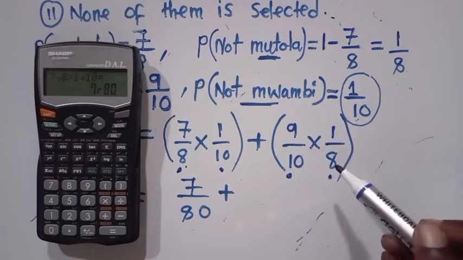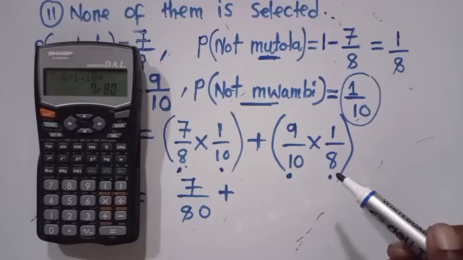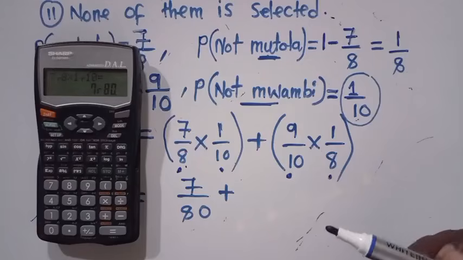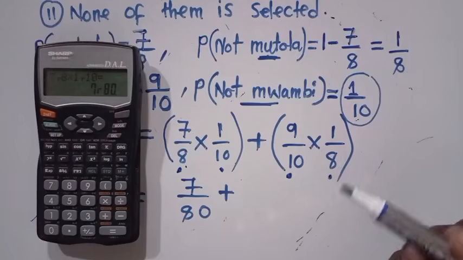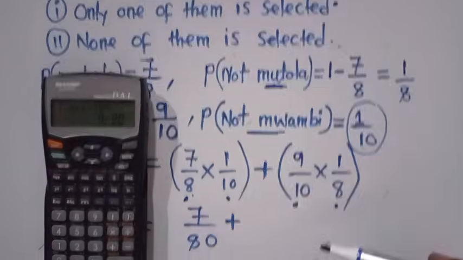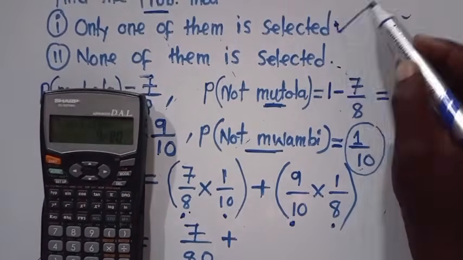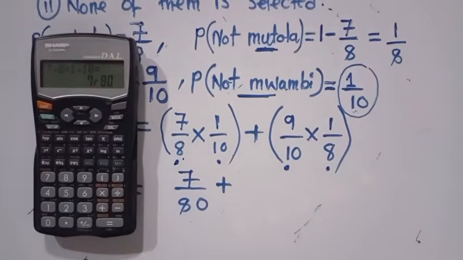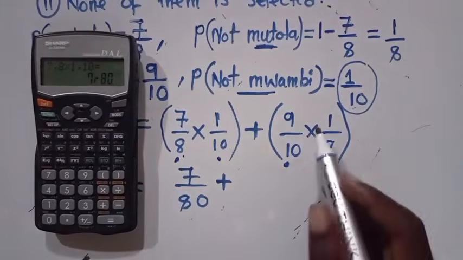Someone has just commented, sir, kindly. So when you've just joined, these are complications that we get to face. People have just joined, they don't know the question that we are answering. This is the question that I'm answering: only one of them is selected. So what is the answer there?